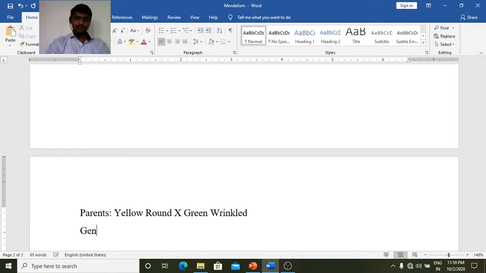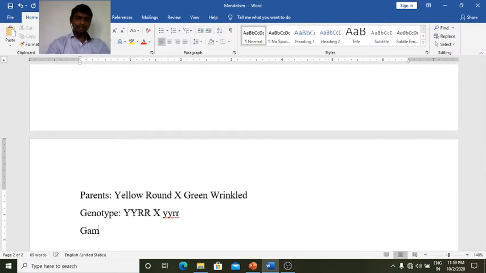The genotype is, here two characters have been considered, so we call it a dihybrid cross: YYRR crossed with small yyrr, green wrinkled. So these are the genotypes of the parents.